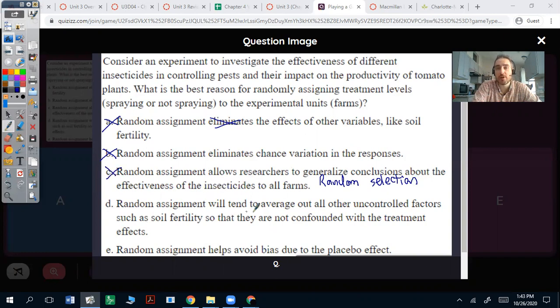Random assignment will average out other uncontrollable factors such as soil fertility, so they're not confounded with the treatment. And really, you want to do random assignment to help determine cause and effect, and we want to eliminate confounding to help you do that. And the last one, random assignment helps avoid bias due to the placebo effect. Well, we use bias for surveys. We tend to use confounding for experiments. So it's not going to be that, because this is an experiment. Confounding is what causes those differences.